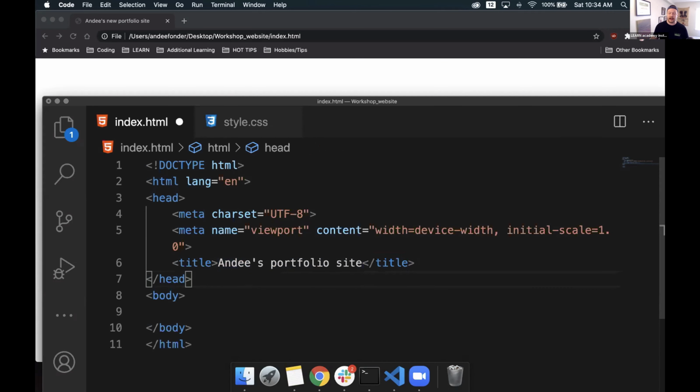That closing tag is denoted by the slash. It's usually a slash at the front of this closing tag. So it's usually the exact same thing we open it up with. The only difference is we have a slash here instead.